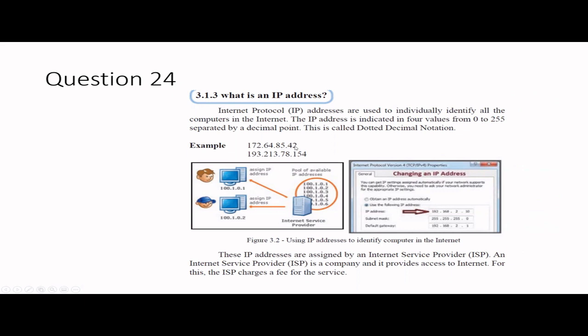Each value should be less than or equal to 255. This is called dotted decimal notation. Can you see the format? Usually these IP addresses are provided by internet service providers, like Mobitel, Hutch, Airtel, institutions in Sri Lanka. An ISP is the company which provides you internet facilities.